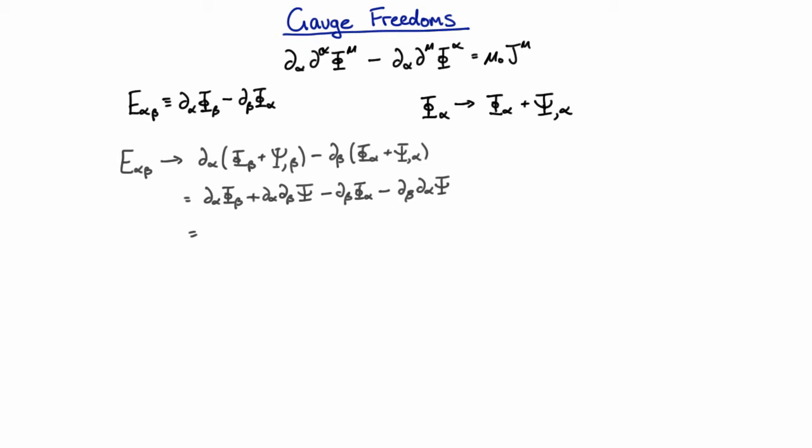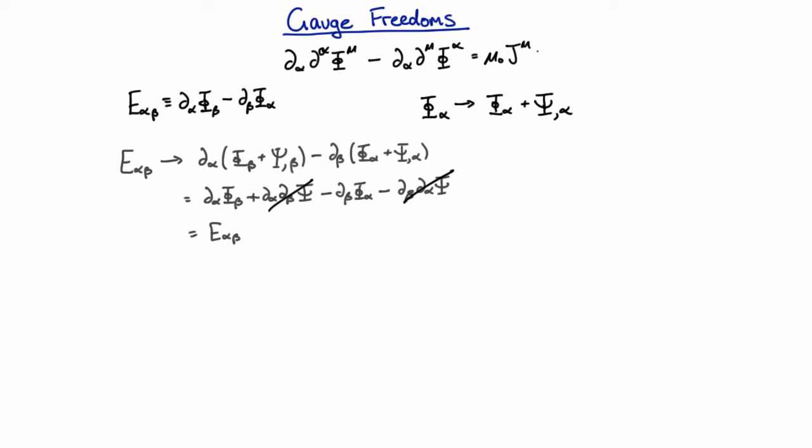And of course, because derivatives commute, that means that this cancels, and we're left with that, which is exactly our old electromagnetic tensor. So even though we've added this term to our four-potential, we have not changed the forces acting on any charged particles at all, because we get exactly the same electromagnetic tensor.